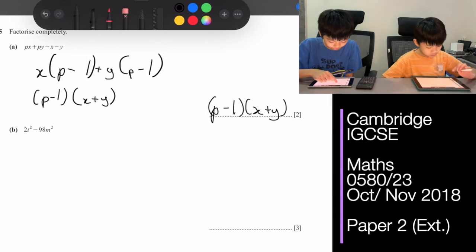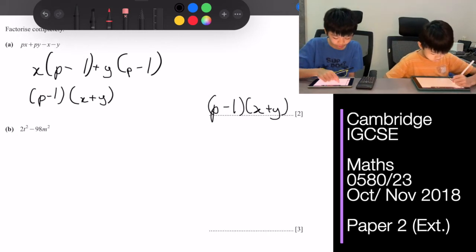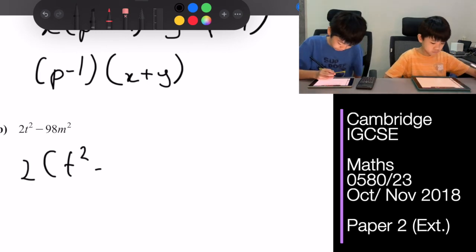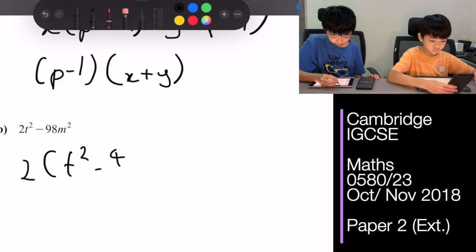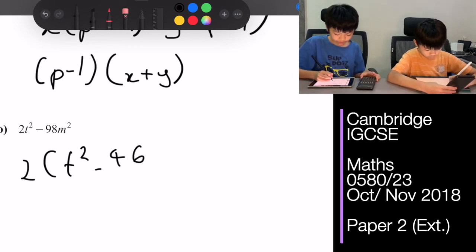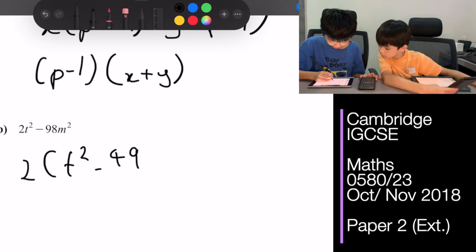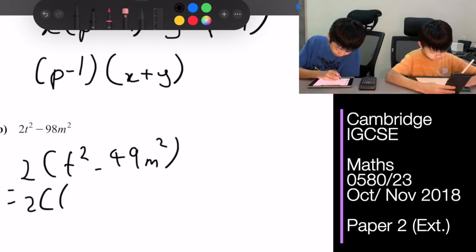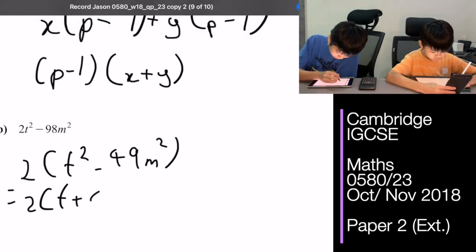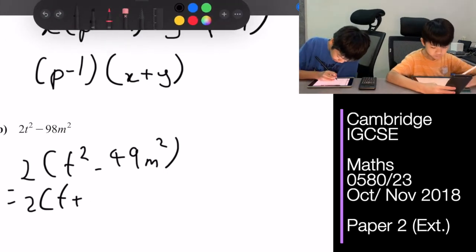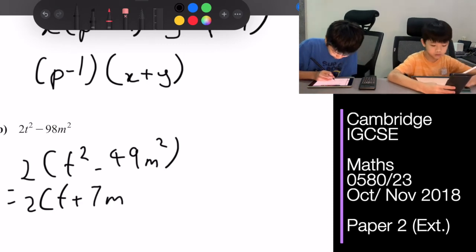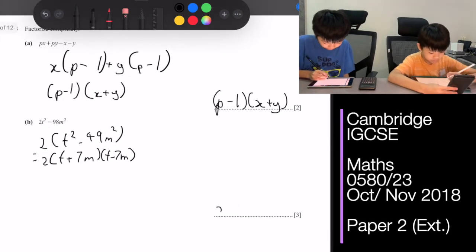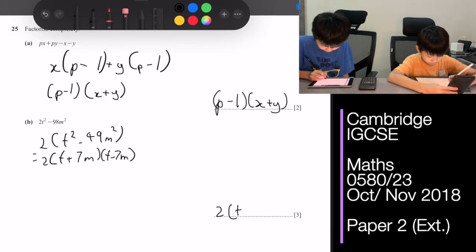Then 25b, factorize 2t squared minus 98m squared. So it's 2 times t squared minus 49m squared, which equals 2 times t plus 7m, and then t minus 7m. That's the complete factorization, the final answer.